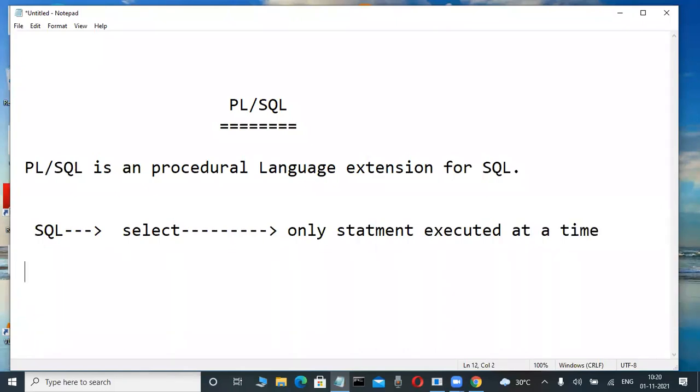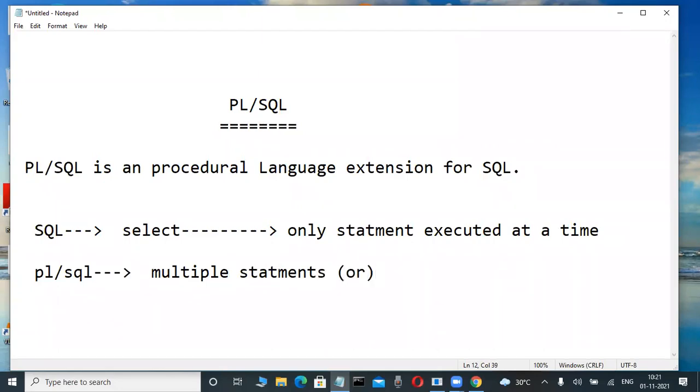But in PLSQL, it is not like that. In PLSQL, a PLSQL engine is there internally. In PLSQL there are always multiple statements, multiple operations, in a block structure.